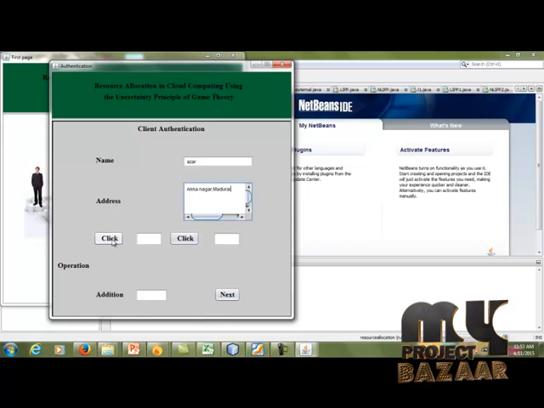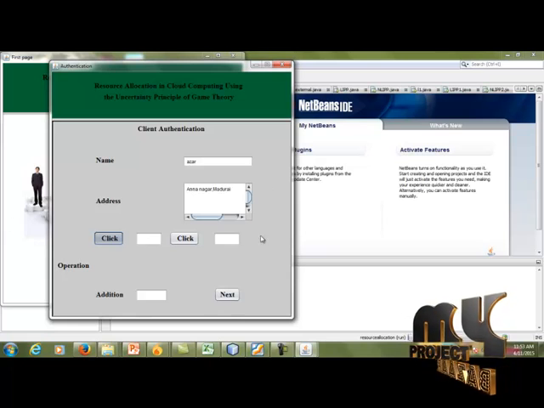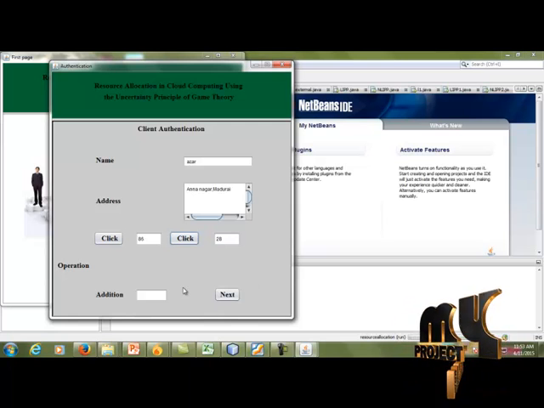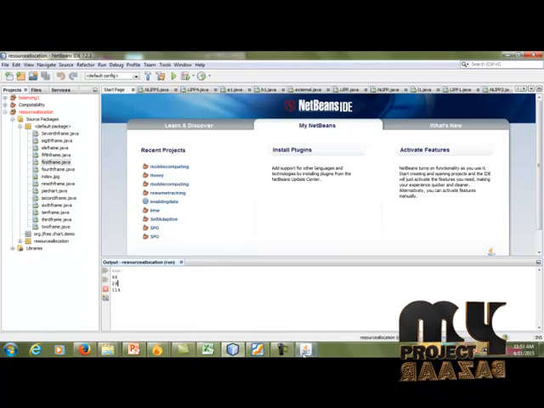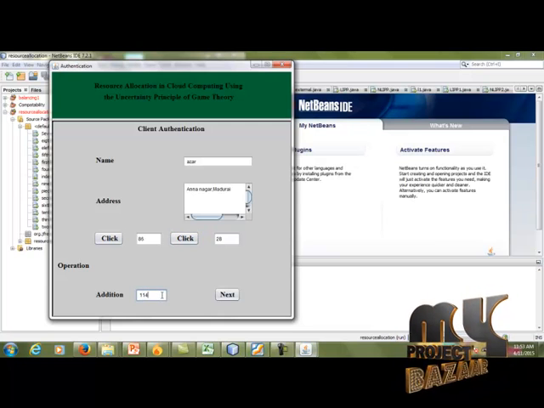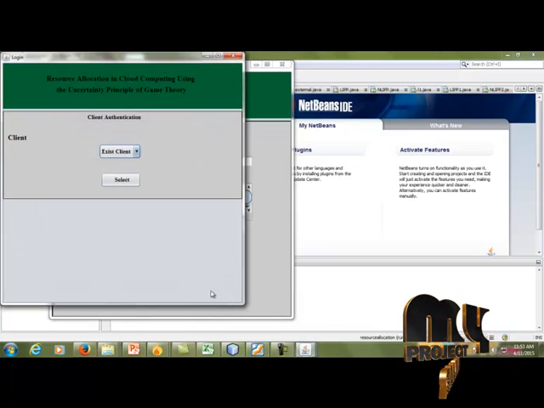This is some authentication provided in the cloud. Click two buttons, we can add these two numbers and the answer will be shown in this text box. After writing the answer in the text box, you can click the next button.